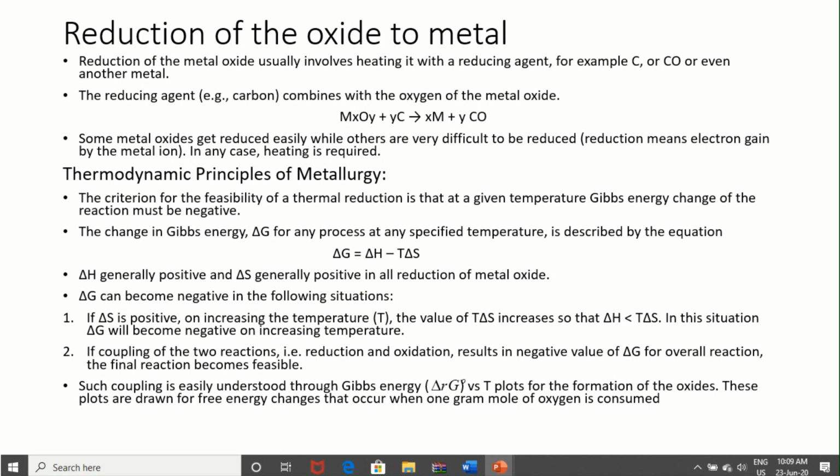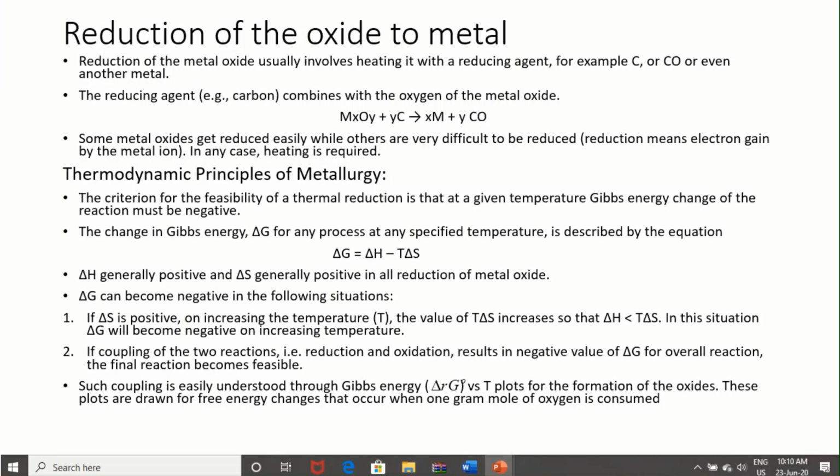And the second point is the coupling of two reactions. In the above reaction, MxOy giving M is reduction, and C giving CO is oxidation. MxOy plus C gives M plus CO. MxOy converting into M is reduction, and C giving CO is oxidation.